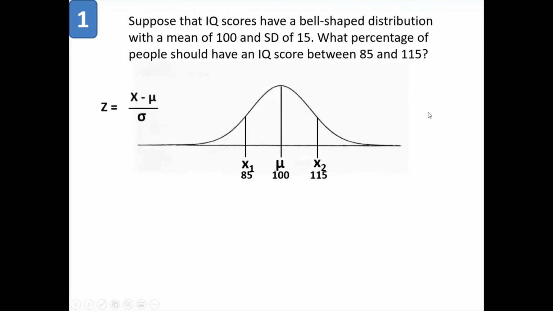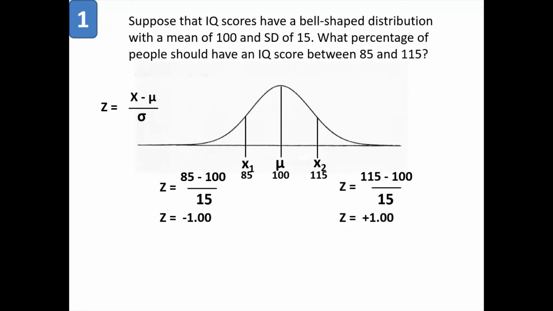Step number 4, calculate the z value for both x1 and x2. So calculate z1 and z2 using this formula, x minus mu divided by sigma. If I calculate z for x1 and x2, it comes as minus 1.0 and plus 1.0. Now the value of z comes as minus and plus. Why? Because one data point is on the right hand side, so the difference has to be positive, and one data point is on the left hand side.